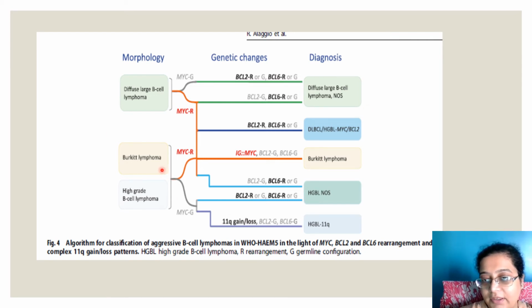You can go ahead and read it because it will take some time to remember. Burkitt-like lymphoma with 11q aberration has just been called high grade B cell lymphoma with 11q aberration now. It might not have MYC rearrangement, and BCL2 and BCL6 might not be there. It might just have 11q rearrangement. The features are Burkitt-like, but don't call it Burkitt-like. Just call it HGBL 11q rearranged. Okay.